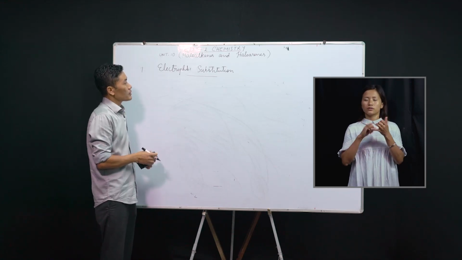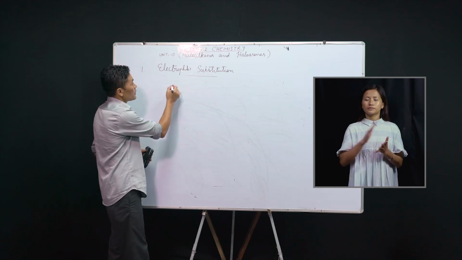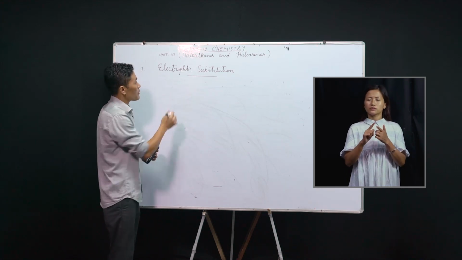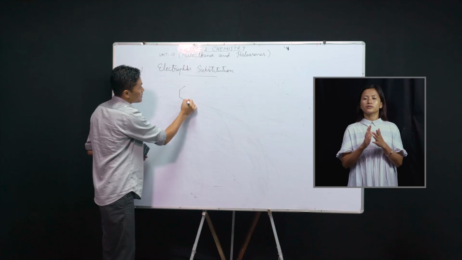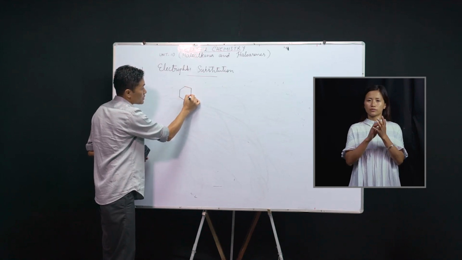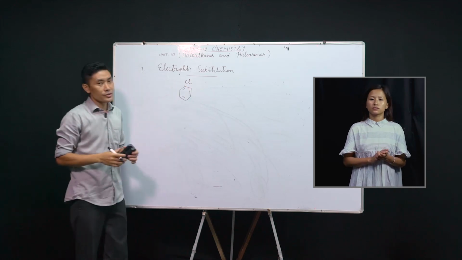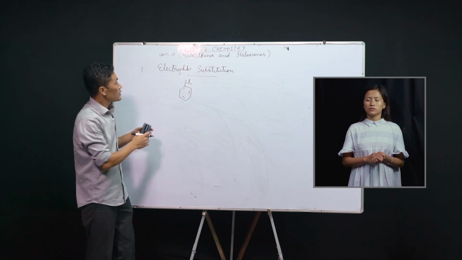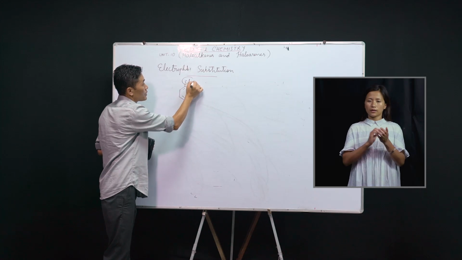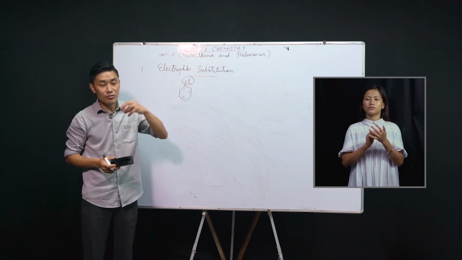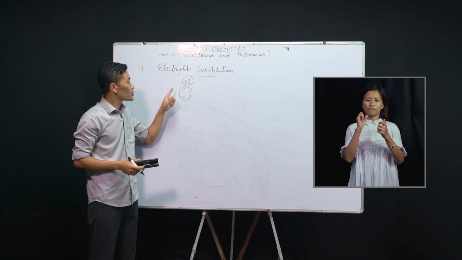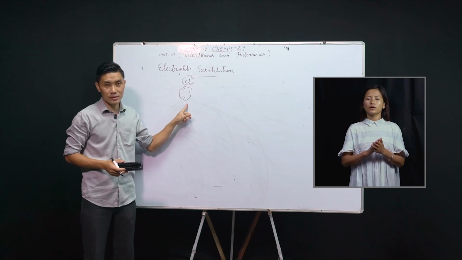The first reason is that due to resonance, we have seen the resonating structures of these haloarenes. Due to resonance, this halogen atom directs the incoming electrophile to ortho and para positions.